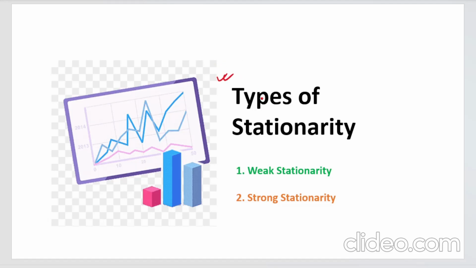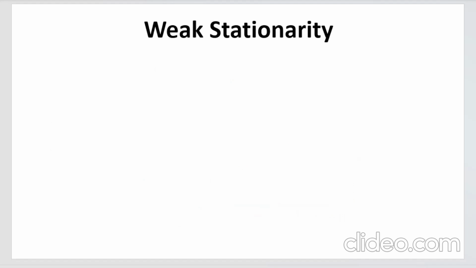In this video, I'll be going into the types of stationarity. Particularly, I'll be discussing what is weak stationarity and what is strong stationarity. So let's start with this. Firstly, let us understand what we mean by weak stationarity. Weak stationarity is also known as the covariance stationarity.